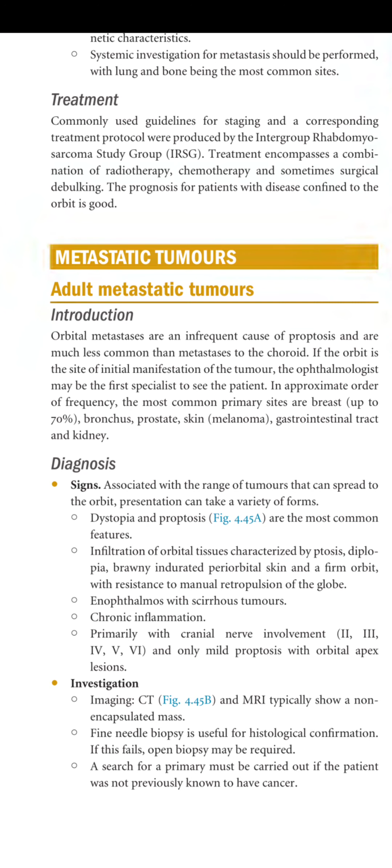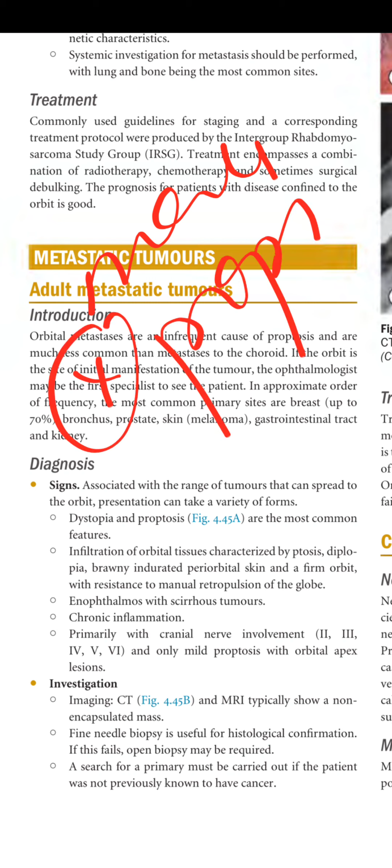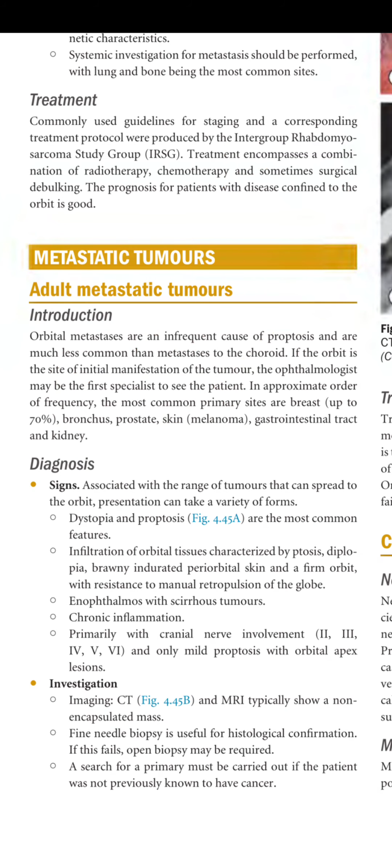So how will you diagnose? There will be signs associated with the range of tumors that can spread to the orbit. Presentation can take a variety of forms. So whenever there is a mass in the orbit, there will be some kind of proptosis, there can be some kind of dystopia, there can be some kind of ophthalmoplegia as well. Dystopia and proptosis are the most common features.